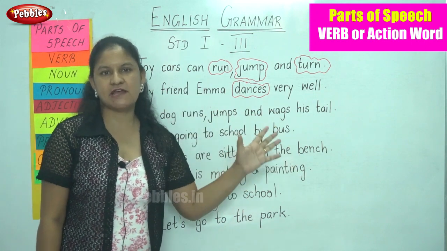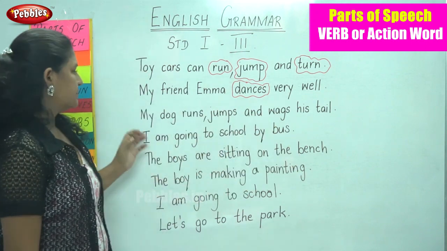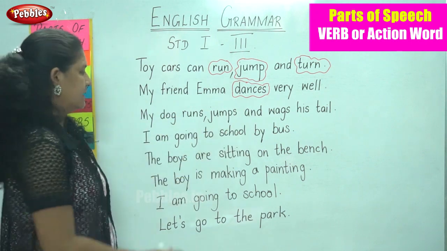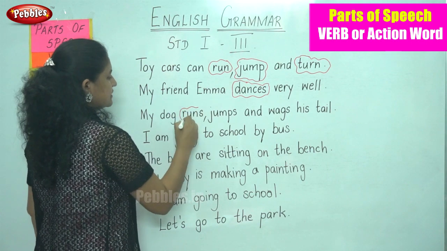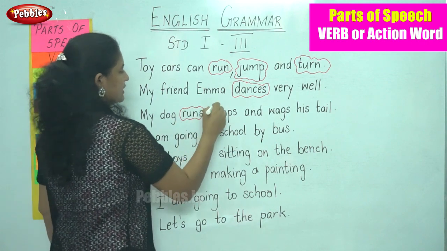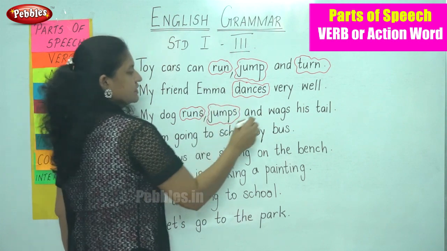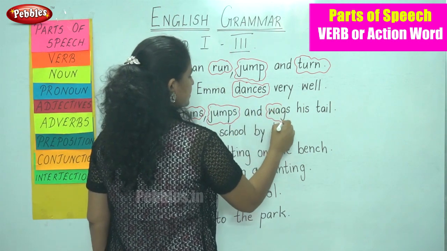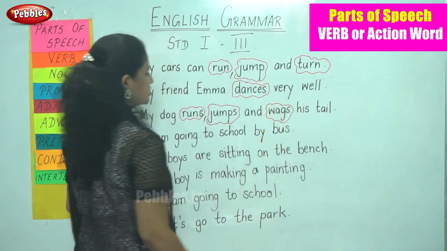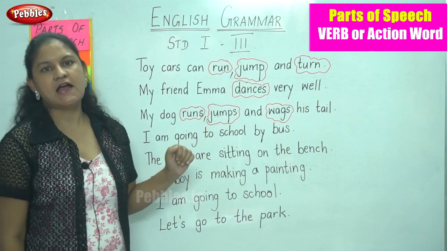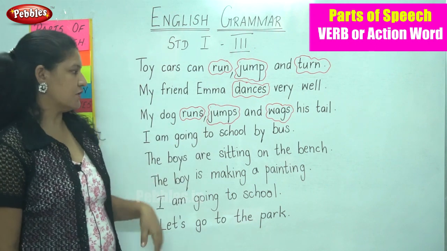So let us see what are the actions done by the dog. So my dog runs, jumps and wags his tail. So the first word is runs, next is jumps, and the third word is wags. So these are the three action words: runs, jumps and wags. So these are three action words done by the dog.